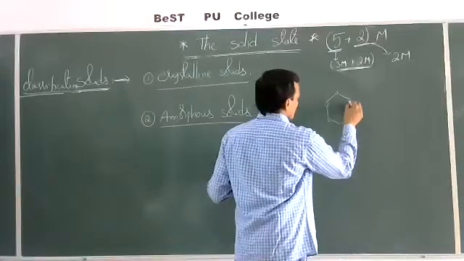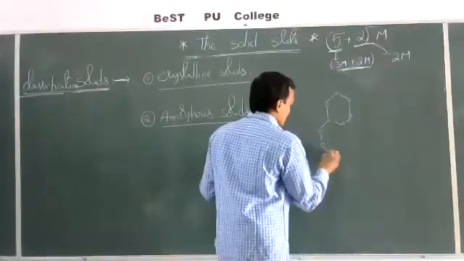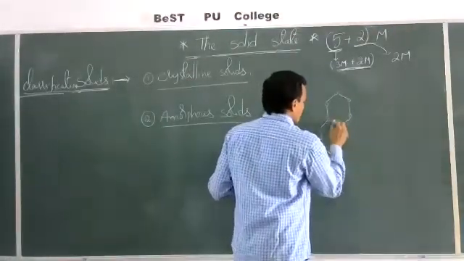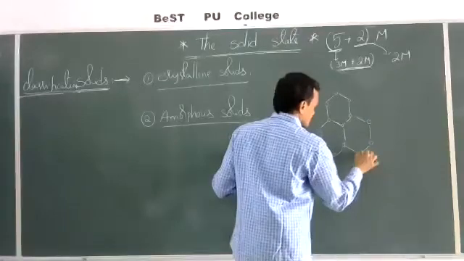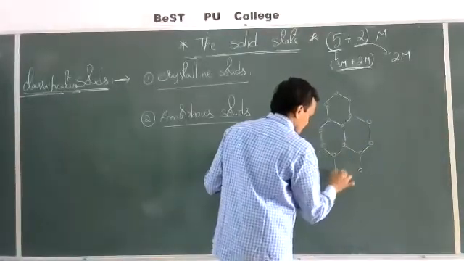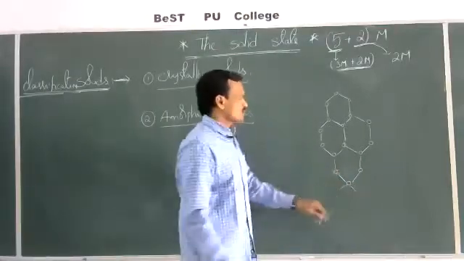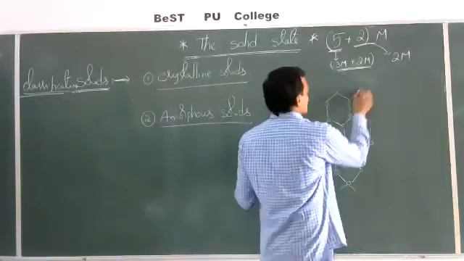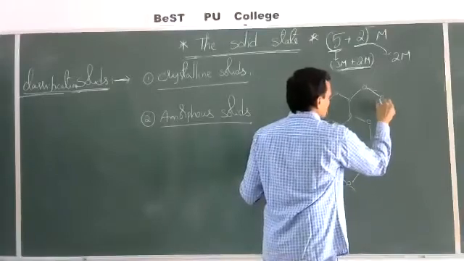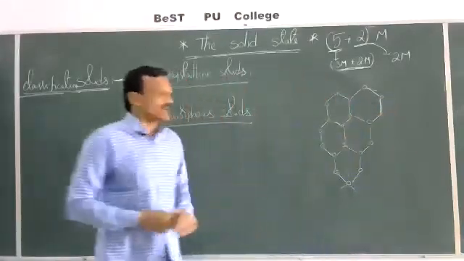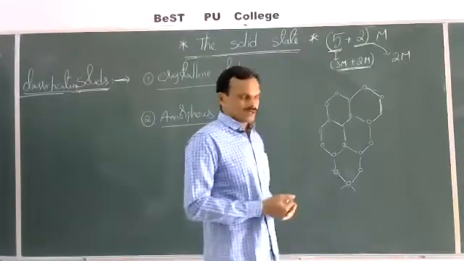If it is allowed to cool slowly, then we can get the regular arrangement. If you observe here, the constituent particles are arranged in a hexagonal geometry like this. So this is a regular arrangement of the constituent particles. If you take any part of this arrangement, you can always get a hexagonal geometry like this. This is nothing but called a regular arrangement of the constituent particles.